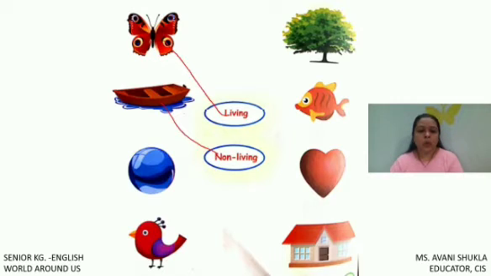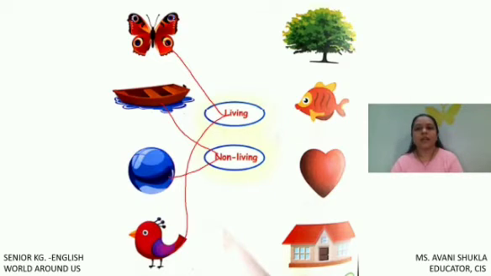It can grow or it can have the babies. No. Ball cannot do all these things. So ball is a man-made thing. Ball is a non-living thing. And here we have bird. Bird can move from one place to another. Bird can grow. Bird can have the babies. So bird is a living thing. So we will take bird to the first circle.